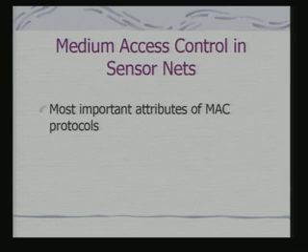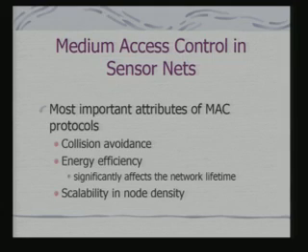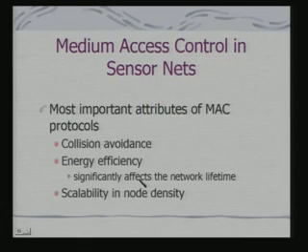So, what is the key issue in medium access control in sensor networks? That is the MAC protocol. The key issue would be collision avoidance and energy efficiency as well as scalability in terms of node density. Okay. So, energy efficiency significantly affects the network lifetime. Okay.